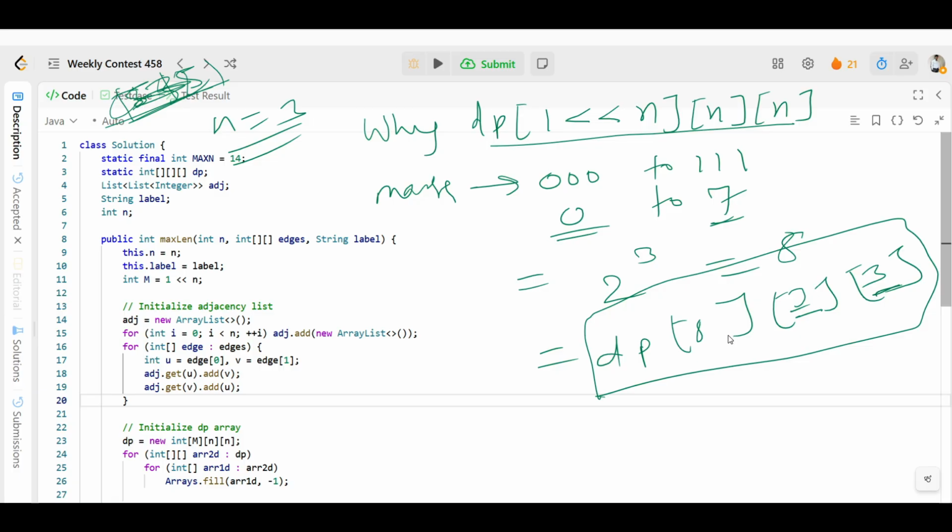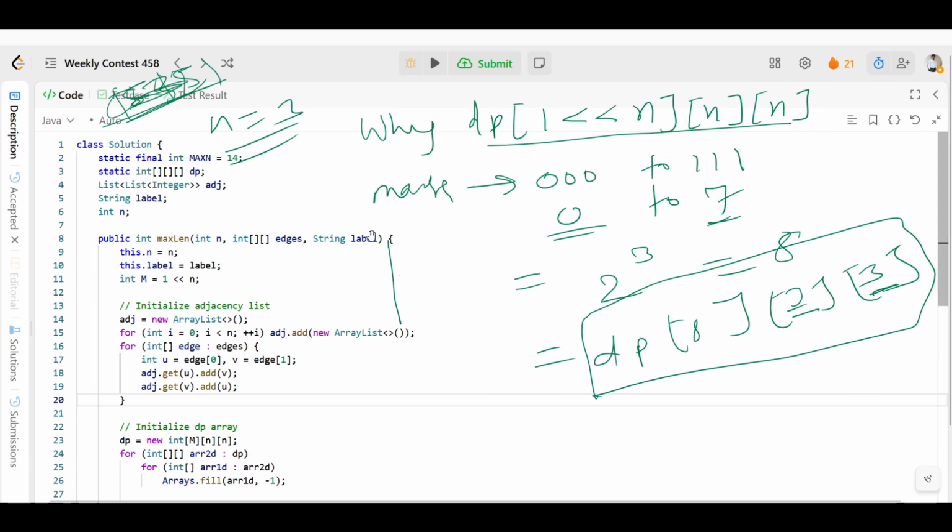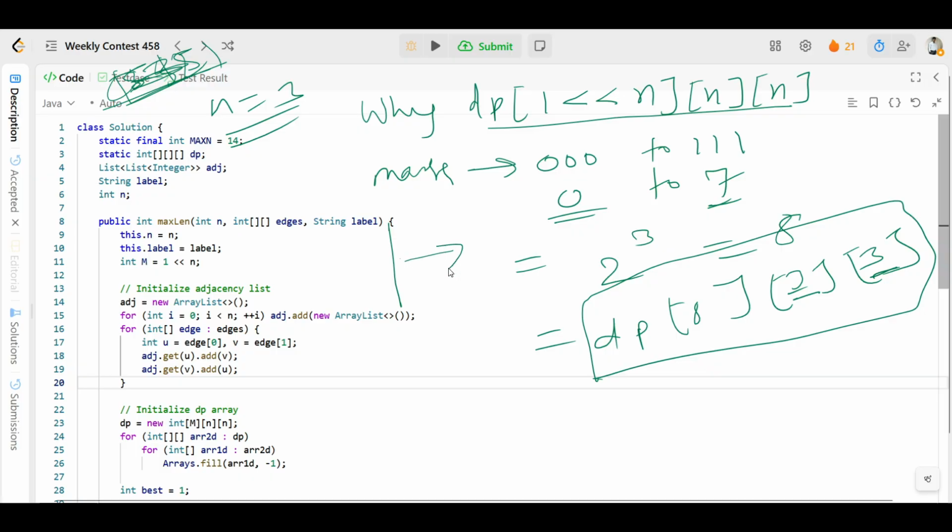For example, you are playing a game where you can choose which node to walk through, but only once, and you want to try to expand symmetrically. Symmetrically means this side and this side are both the same: a is here and b is here.